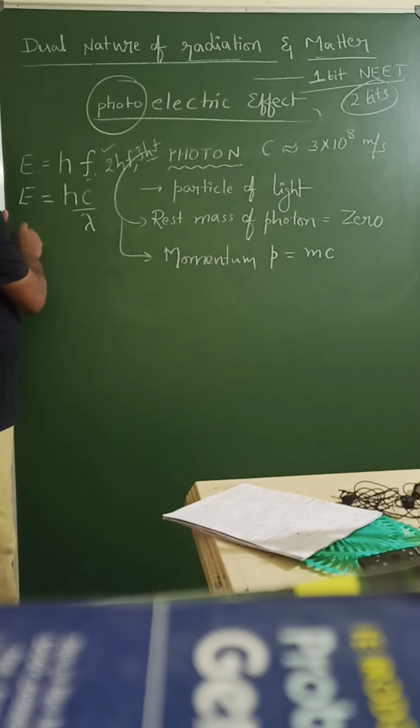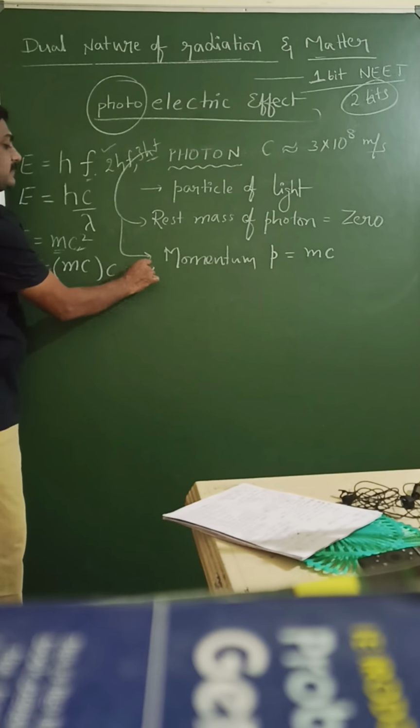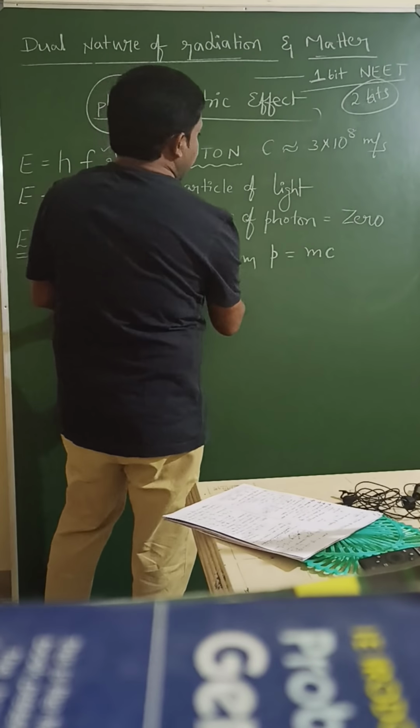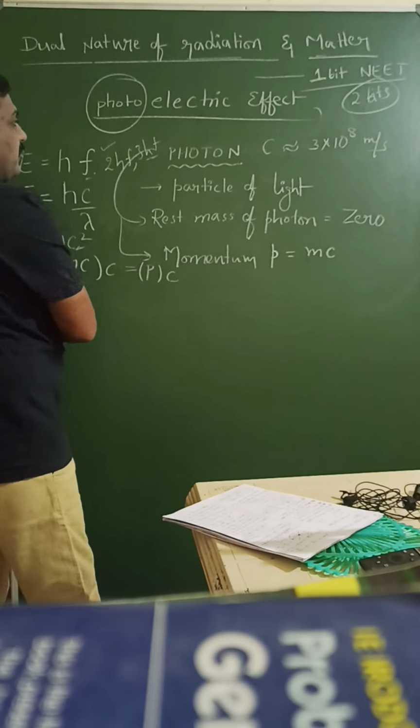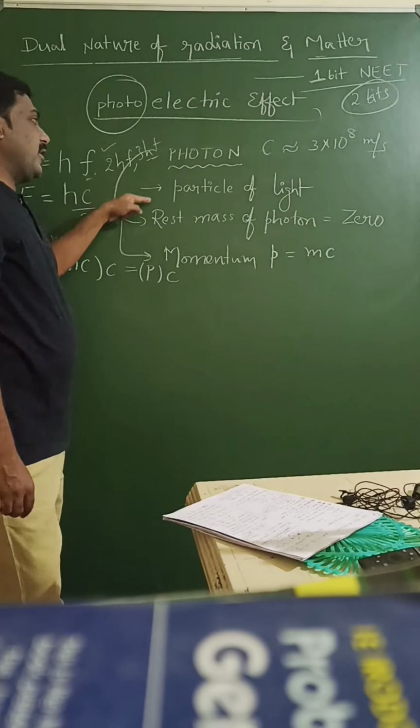So I will take this relation: E is equal to mc square. We have one formula, energy, mass, here mass of photon, c, speed of light. E is equal to mc square, which is mc into c, whereas mc is p, then p into c. E is equal to pc. So I can write this equation in one more way. I hope you got these points.